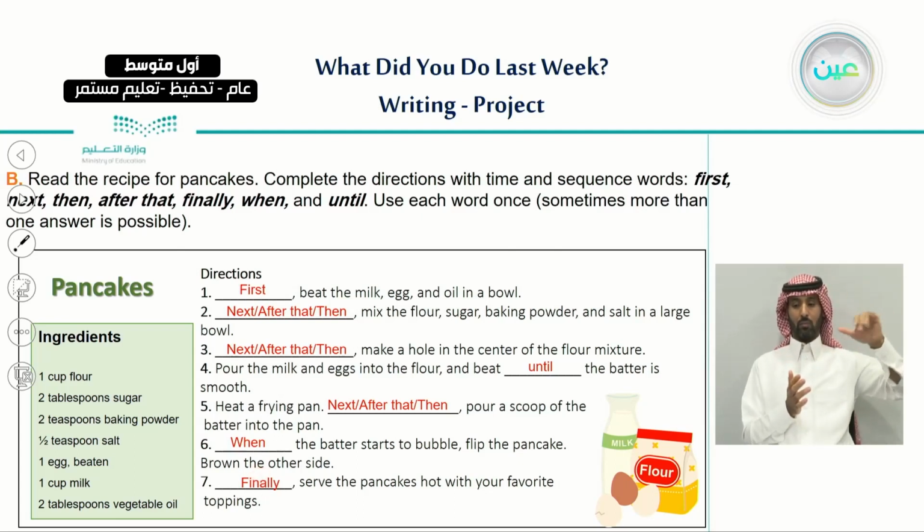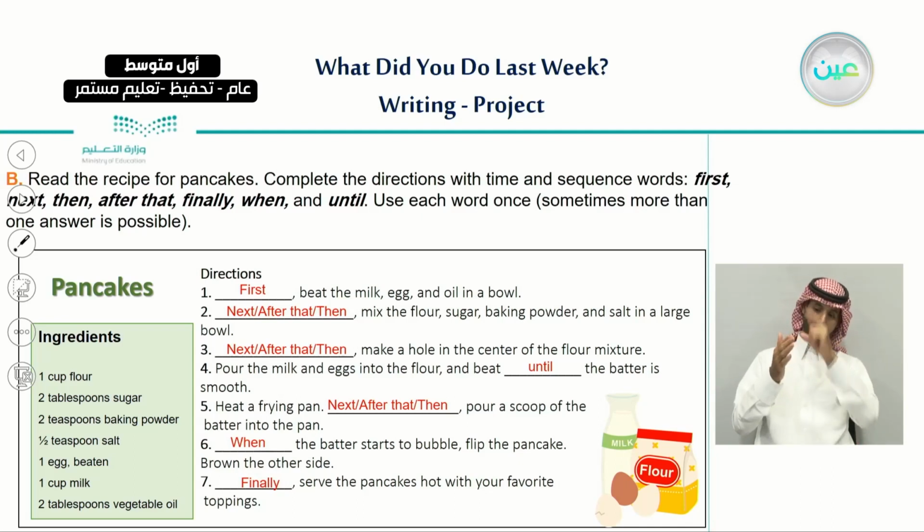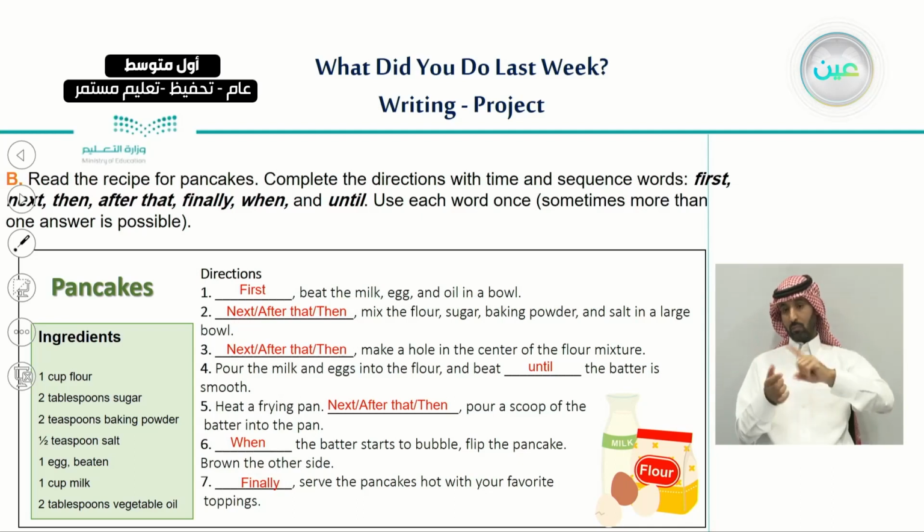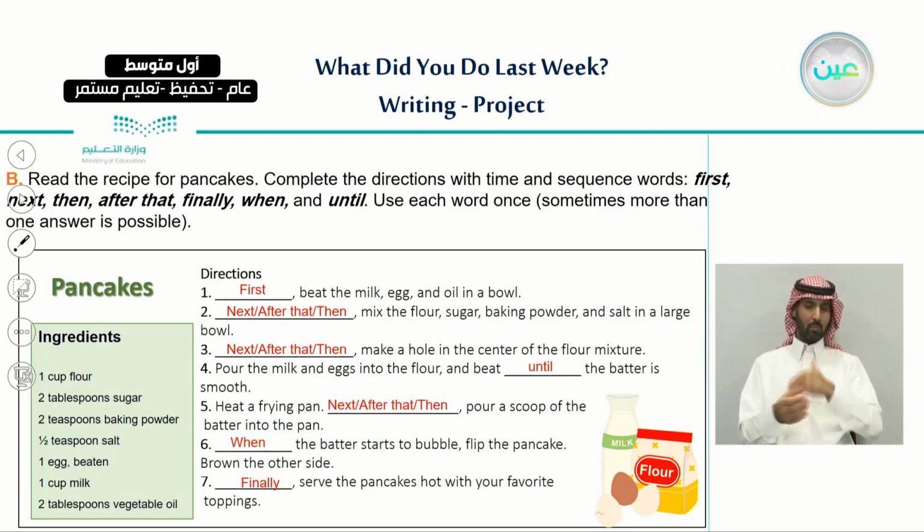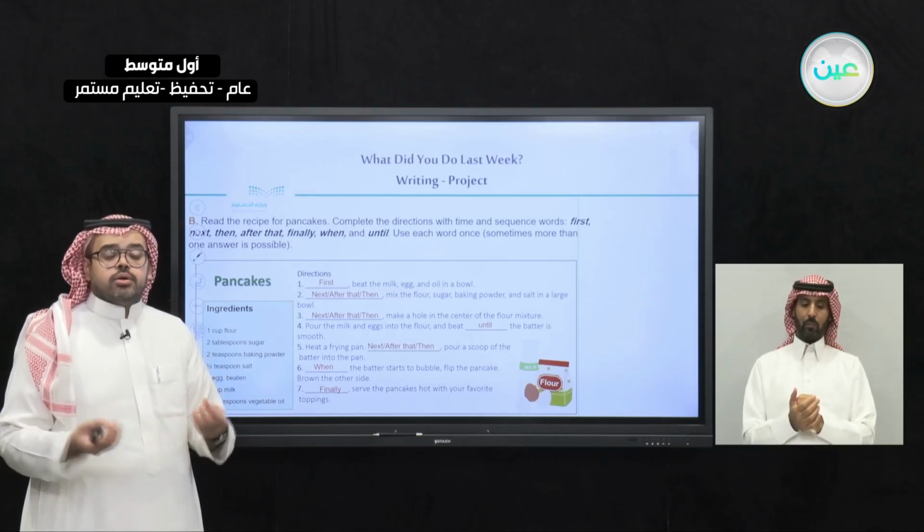Between those two steps, we use either next or after that or then. It doesn't matter what comes first. So we can say, for example, number 2 we can use next, and number 3 we can use after that, and number 5 we can use then, or in number 2 we can use then, and number 3 we can use next, and number 5 we can use after that. So it is up to you, because they have similar meanings.